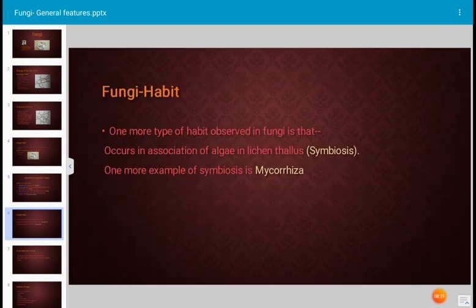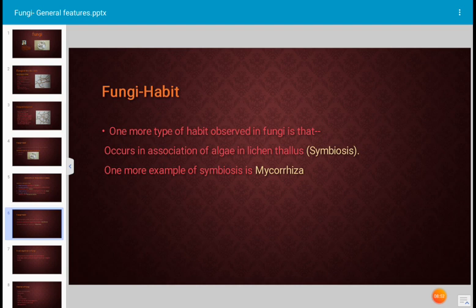The habit of the fungus. One more type of habit observed in fungi is that several types of fungi from the group Ascomycetes occur in association with algae in the lichen thallus.